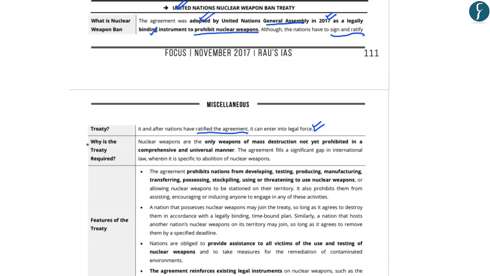Now, as to the question of why the treaty is required: because nuclear weapons are the only weapons of mass destruction not yet prohibited in a comprehensive and universal manner, and this Nuclear Weapons Ban Treaty fills a significant gap in international law, wherein it is specific to the abolition of nuclear weapons.